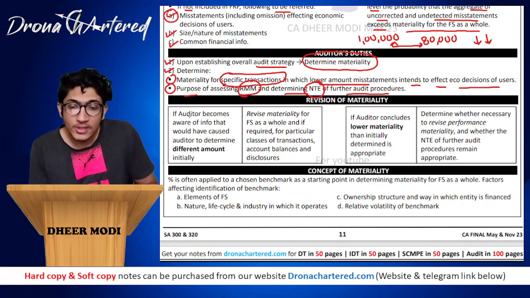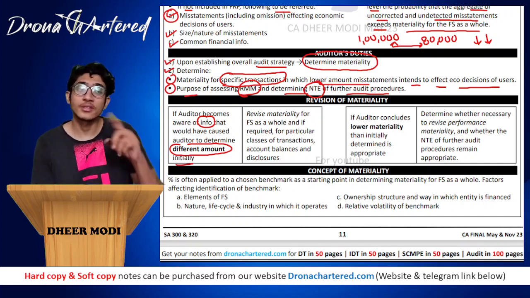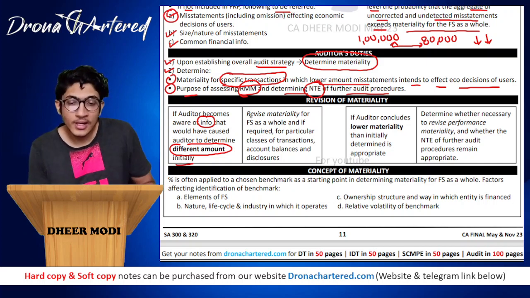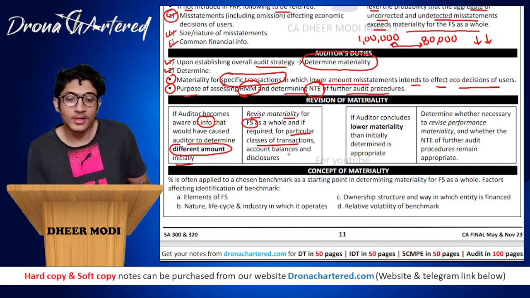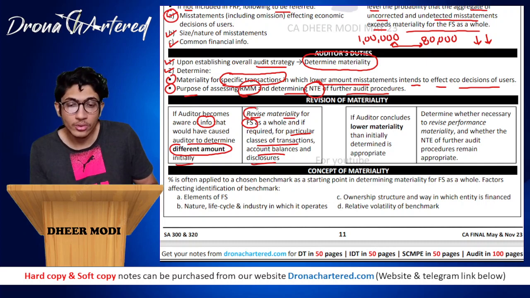Okay. So if the auditor becomes aware of information that would have caused the auditor to determine a different amount initially, that is, if he would have known this information earlier during the planning stage, then he would have determined a different materiality level. In such a case, he can revise materiality for financial statements as a whole, and if required for particular classes of transactions, account balances and disclosures. Okay, so he is allowed to revise materiality.